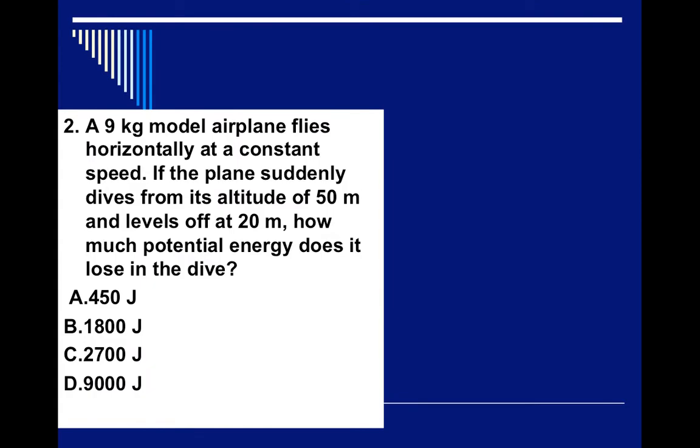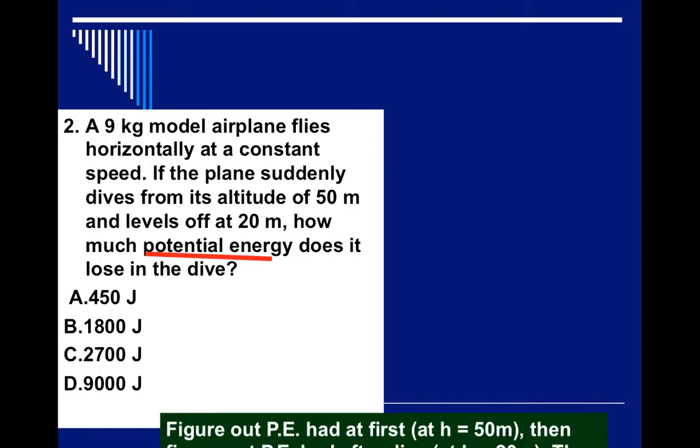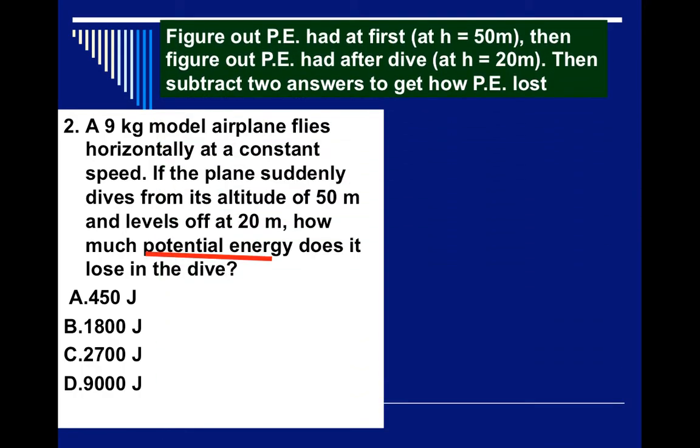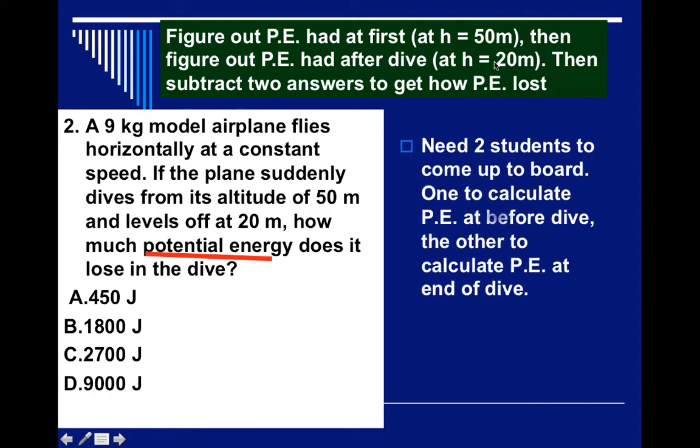Number 2, we have a 9 kilogram model airplane flying horizontally at a constant speed. If the plane suddenly dives from its altitude of 50 meters and levels off at 20, how much potential energy did it lose in the dive? So we're trying to figure out potential energy once again. So there's a few ways to do this. We could figure out the potential energy it had at 50 meters and the potential energy it had at 20 and subtract to see how much potential energy it lost.